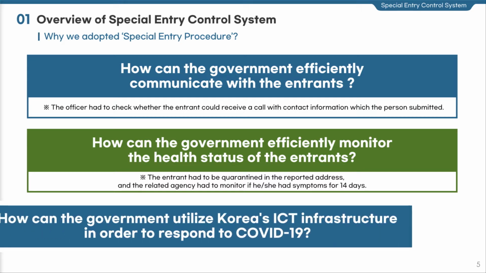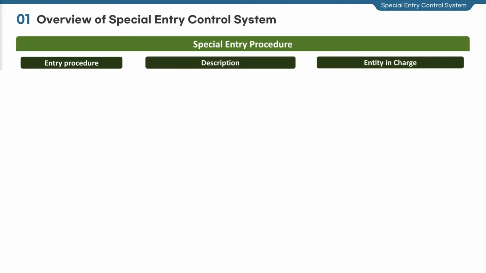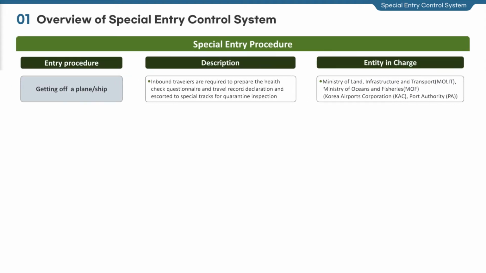Rather than providing more personnel, we have decided to tackle this issue with systems based on our outstanding IT infrastructure and information technologies. For inbound travelers who enter the country via air and sea, we ask them to prepare the health check questionnaire and travel record declaration, including address in Korea and available mobile phone number, etc., and submit them to inspectors during the quarantine inspection.